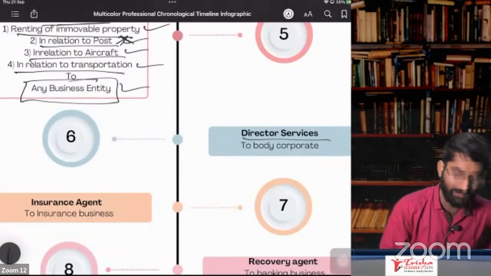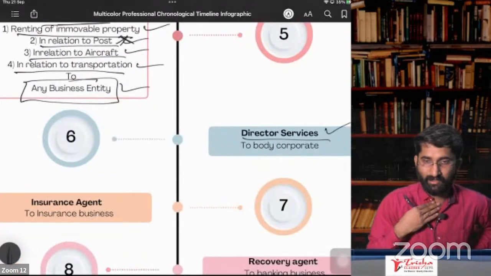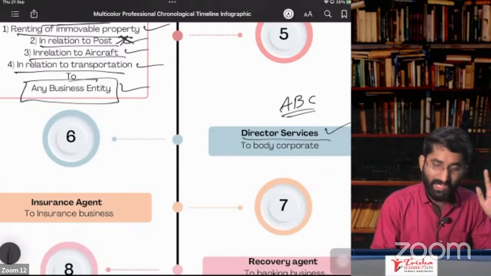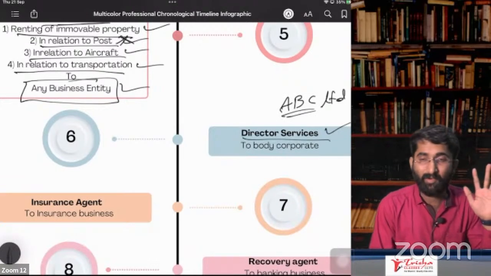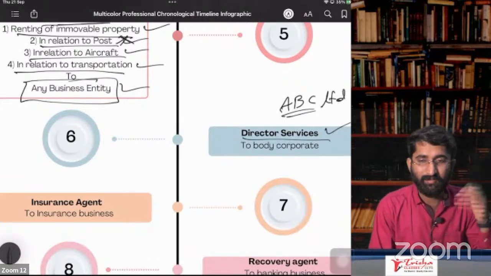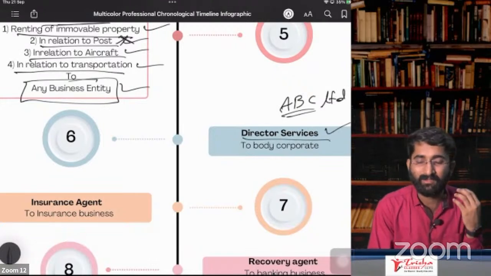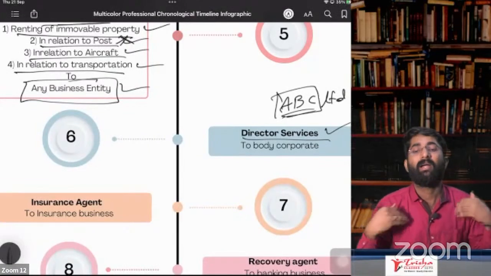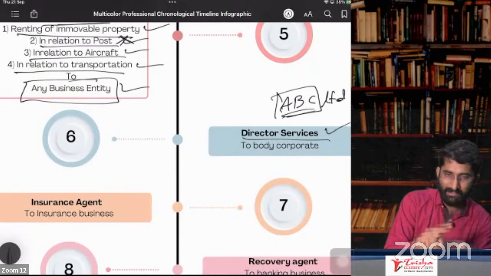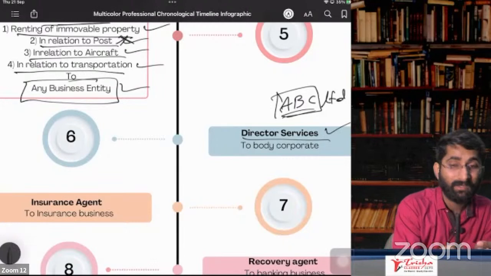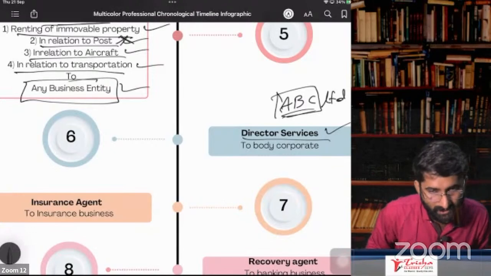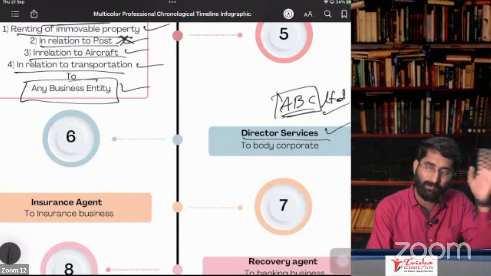Next one, director services. See, I am a director. I am not the employee of company ABC Limited. I am the service provider here and you are the service recipient, ABC company. I am giving the service to the company, so the company is the service recipient. I am not the employee. In that case, I don't have to take the registration. ABC company, anyhow registered, pays under RCM.